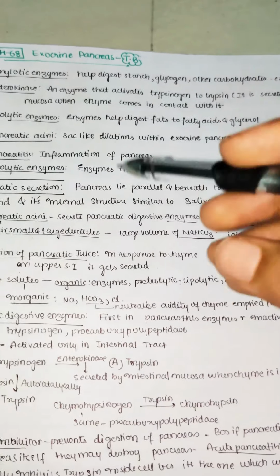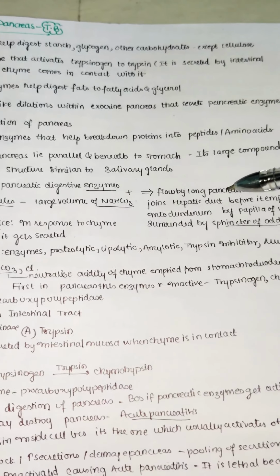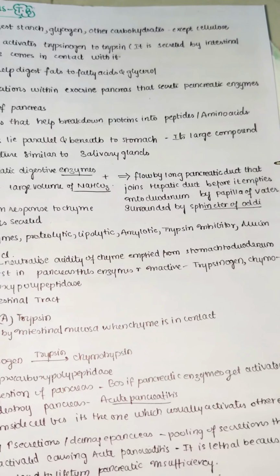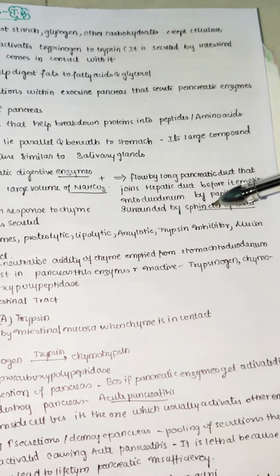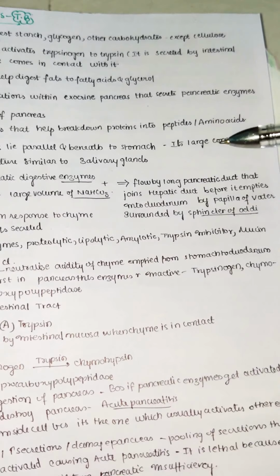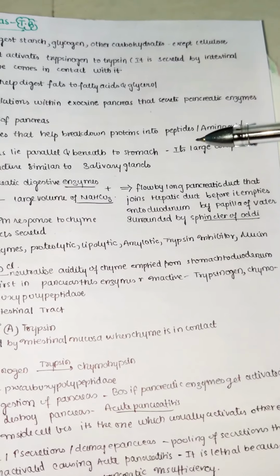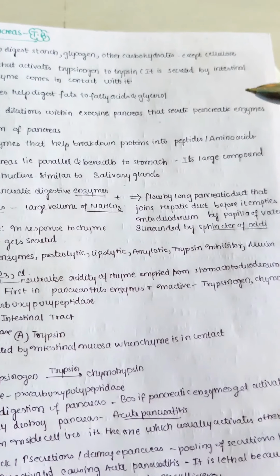Whenever these enzymes and bicarbonate are combined together, they flow by means of the long pancreatic duct that joins the hepatic duct before it empties into the duodenum at the papilla of Vater, which is surrounded by the sphincter of Oddi. You know the common hepatic duct, right? The common bile duct joins with the cystic duct and forms the common hepatic duct.